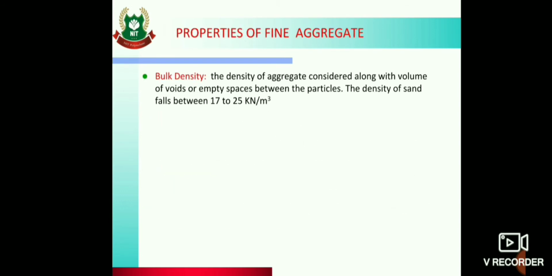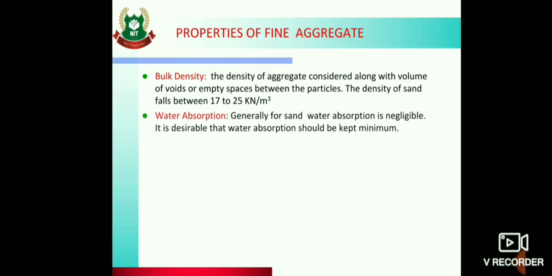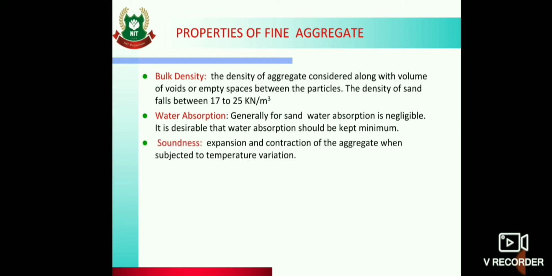Then bulk density. Bulk density means the density of aggregate considered along with the volume of voids or empty spaces between the particles. The density of sand is from 17 to 25 kilonewton per meter cube. Then water absorption. Generally water absorption for sand is negligible, but if it absorbs water, then it should be minimum. Then soundness. Soundness is related to the expansion and contraction of concrete with temperature variations.